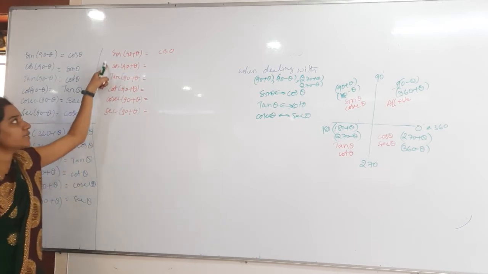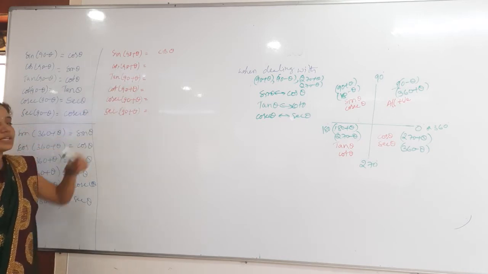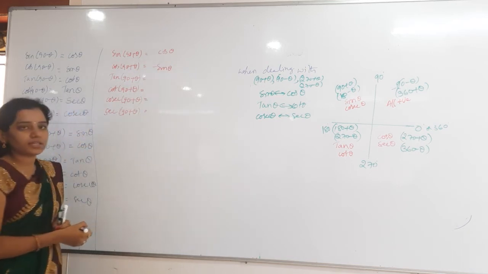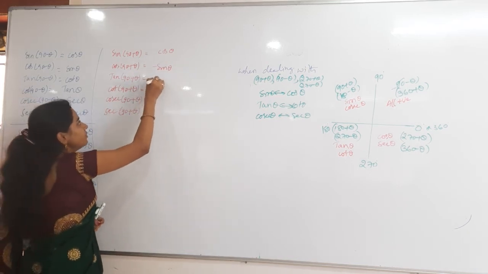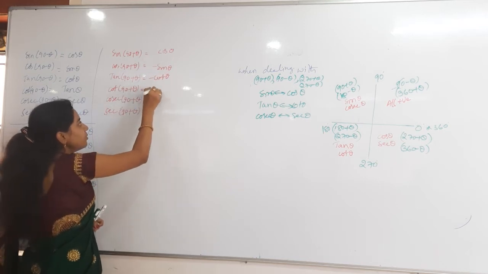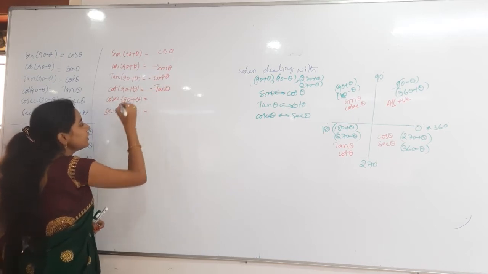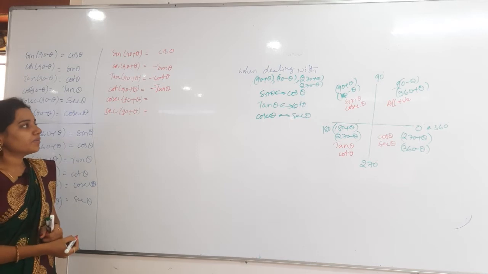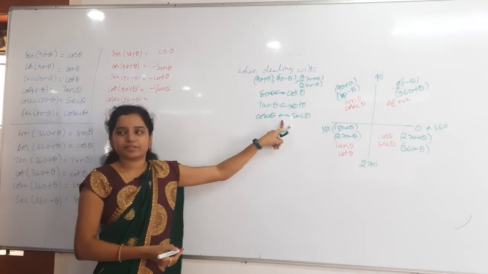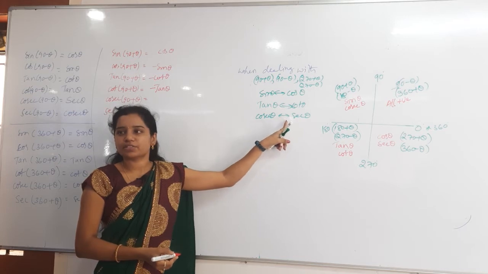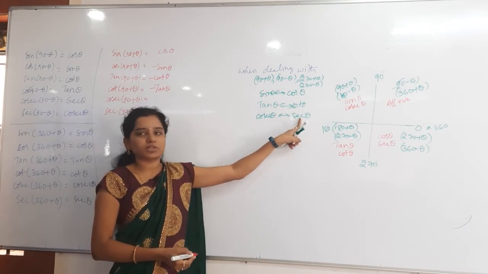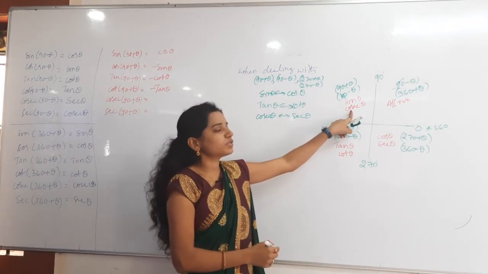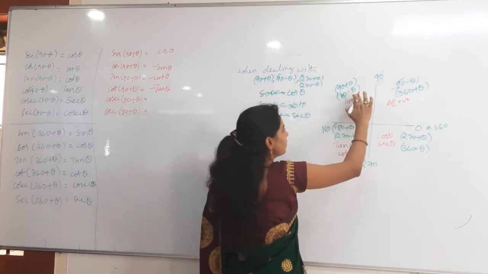So sin 90 plus theta will be plus cos theta. Then cos 90 plus theta will be minus sin theta. Very good. Tan 90 plus theta? Minus cot theta. Very good. Cot 90 plus theta will be minus tan theta. Cosecant 90 plus theta: sin or secant? Secant. Don't take the direct ratios, you don't take direct inverses. So cosecant becomes secant theta here. Plus or minus? Plus, because cosecant is positive here.